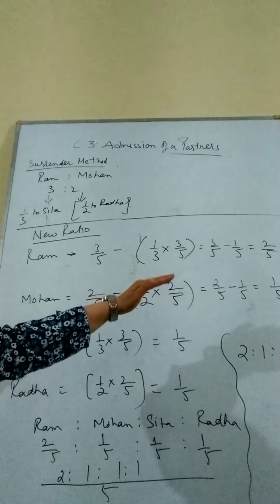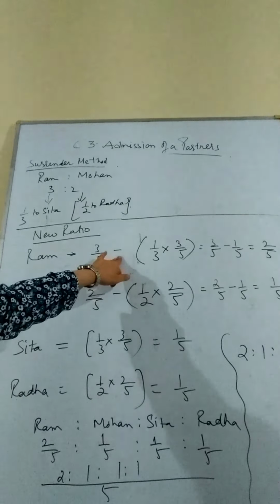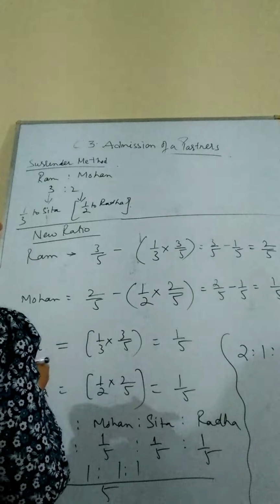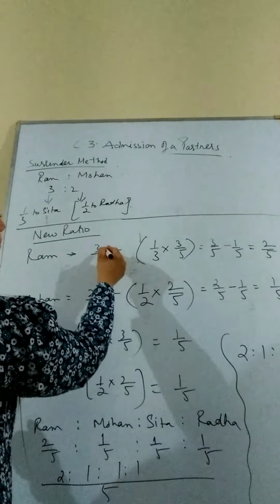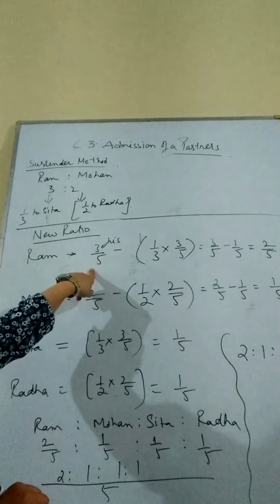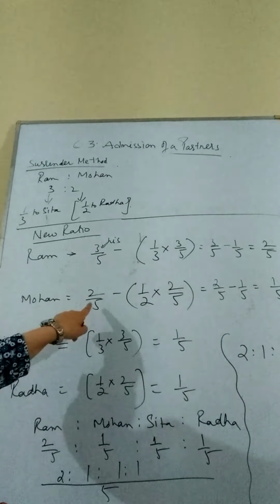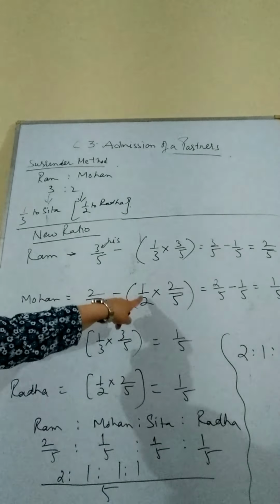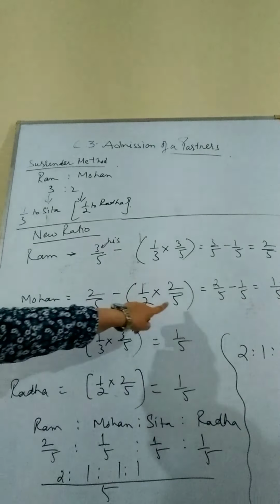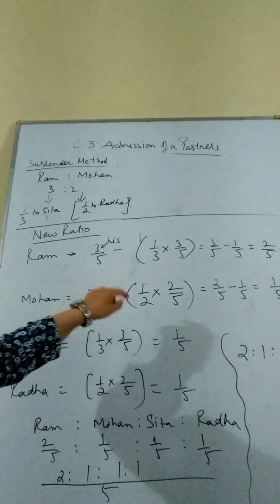Now whatever they give, whatever they sacrifice, we have to reduce, we have to minus, we have to subtract. So what was the condition? Ram surrenders 1/3 of whose share? Of his share. His. So here I have written 3/5 because the share of Ram was 3/5. So 1/3 of his own share. Okay. Similarly, Mohan surrenders 1/2 of whose share? Of his share. His share was how much? 2/5. So 1/2 of his share, he is surrendering, giving, minus, subtracting.